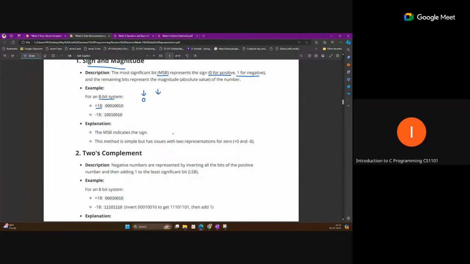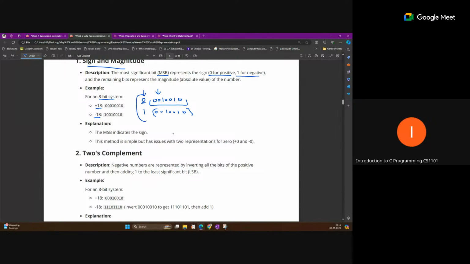So the 18 representation is 1 0 0 1 0, and the 2 remaining bits will be 0. Okay, so this is the representation for 18, and the leading 0 is for plus. This is for sign magnitude, and for minus 18 the sign bit will become 1 for negative, and the remaining bits will stay the same: 0 0 1 0 0 1 0.